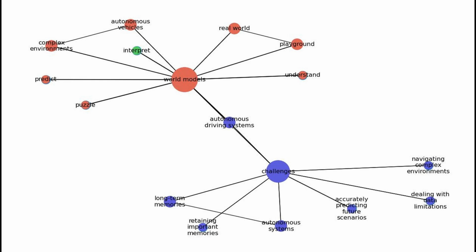One issue is that the information gathered by sensors can lose important details, similar to trying to draw a picture from a blurry photo. If the model ignores too many details, it risks making mistakes. Additionally, just like how humans can remember past experiences to make better decisions, autonomous systems need long-term memories to learn from past situations.